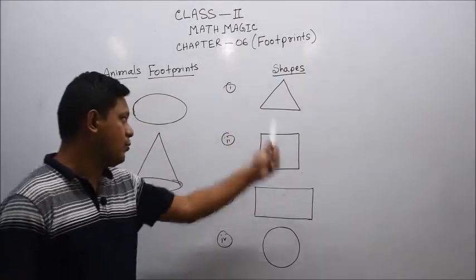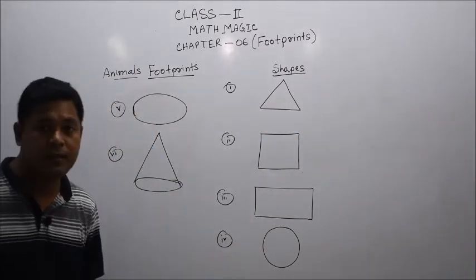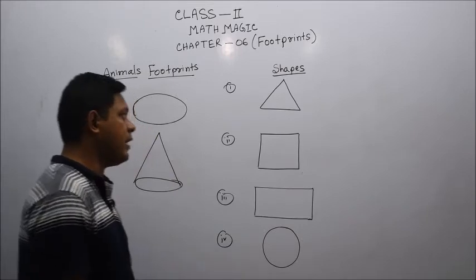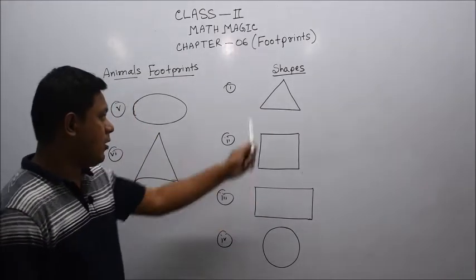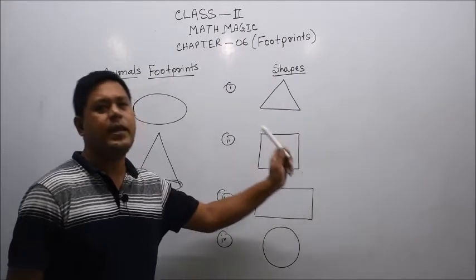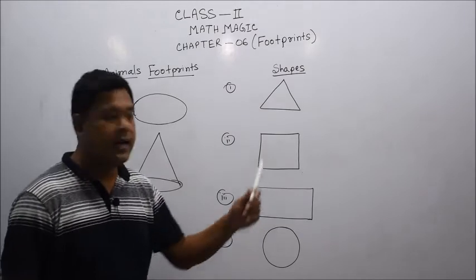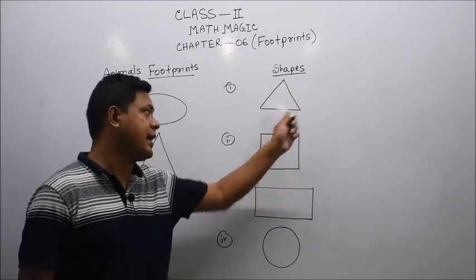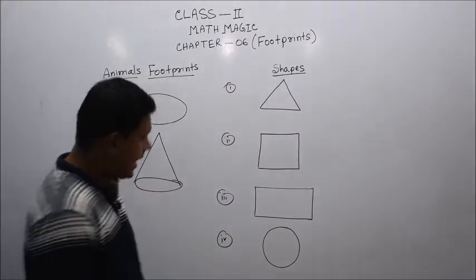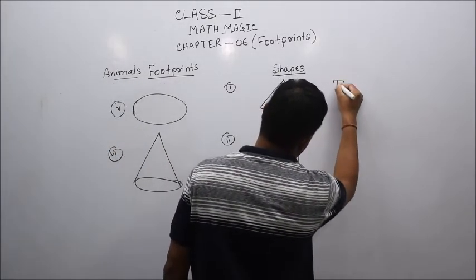This is a closed shape with 3 sides. What is the name of this shape? Can anyone imagine? It has 3 sides. All sides may or may not be equal, it is not important that all sides must be equal. It is a closed shape with 3 sides. In our mathematics it is named a triangle.